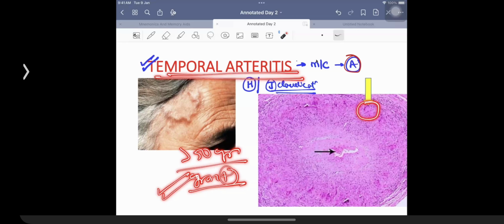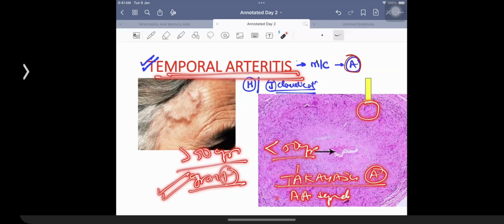Now, similar findings, if they are seen in a patient who is less than 50 years of age, then you will change your answer. You will change your answer to a condition that is given the name of Takayasu arthritis. Takayasu arthritis is also called by the other important name of aortic arch syndrome. That is well given in your notes. You just have to remember.